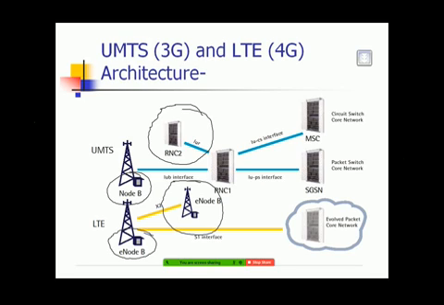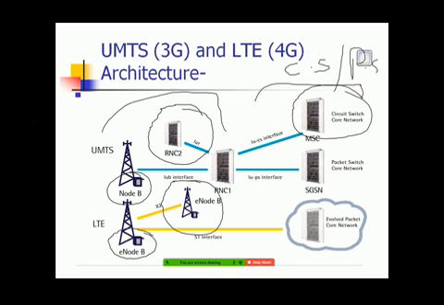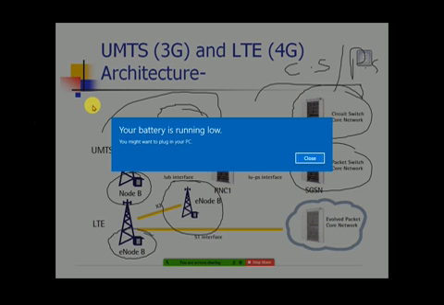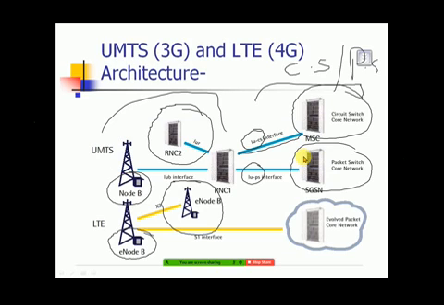IuCS is the link which connects the accessing network to the core network. In the core network we have seen that CS is there and PS is there, the circuit switch and the packet switch. This part is circuit switch based and this part is packet switch based. So IuCS means circuit switch, and IuPS means packet switch.